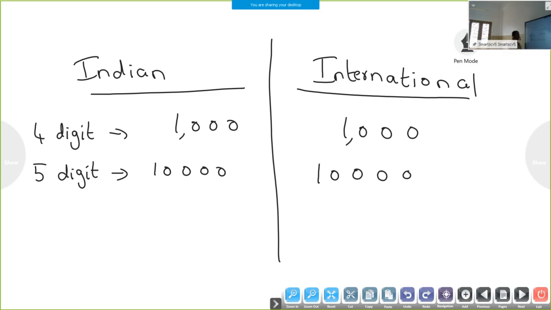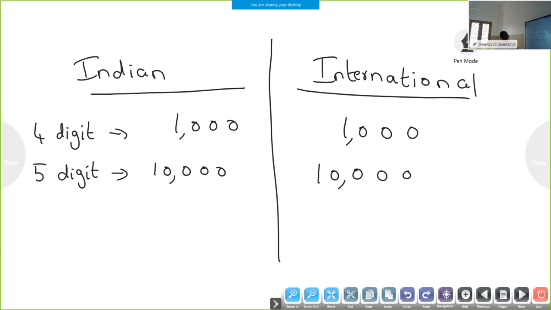Okay, now in the Indian place value system 1 2 3 then put a comma, 1 2 3 then put a comma. In the international place value system, this is how we are grouping. Now how will you read in the Indian place value system? It is 10,000. Listen properly. First, the Indian place value system: we are writing the smallest 5-digit number. This one is 10,000. This is also read as 10,000.